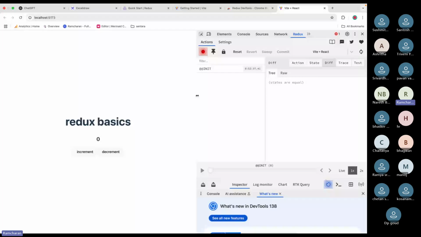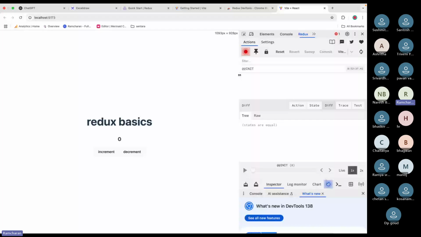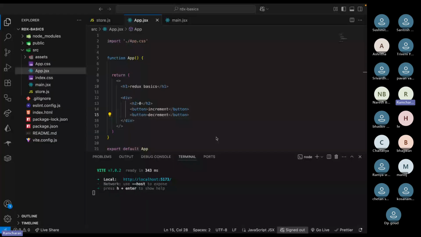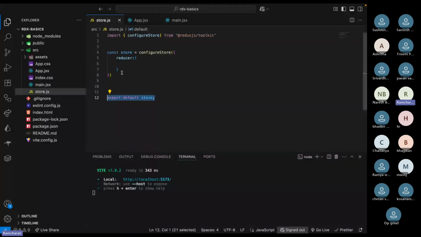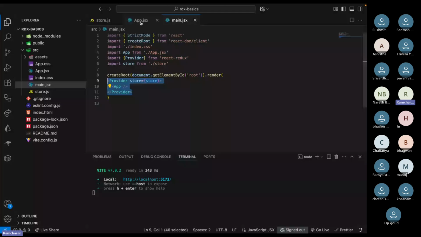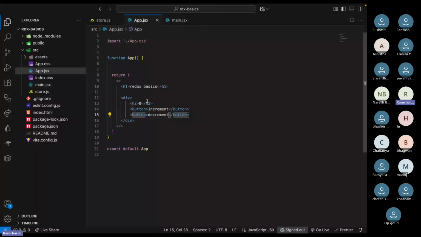Here you can see all the state. Now, do we have any state? No, right? We don't have the state here, so nothing is there. We just created the store here in the store file. This should have at least one reducer. We provided the store in the main file, and we have the UI now. So when I click this button, I have to dispatch an action and change the state.